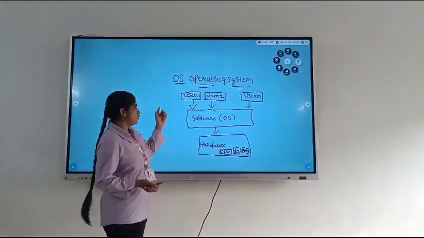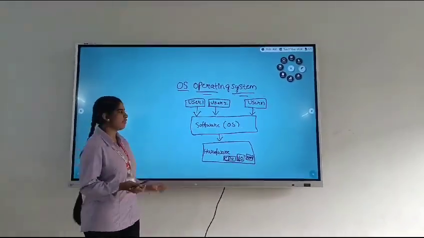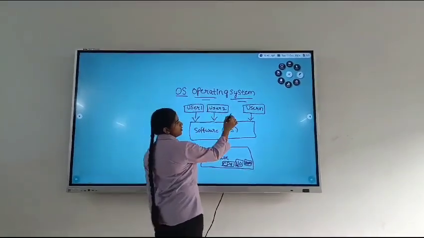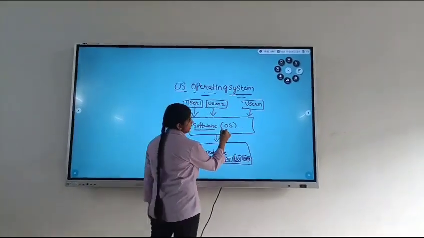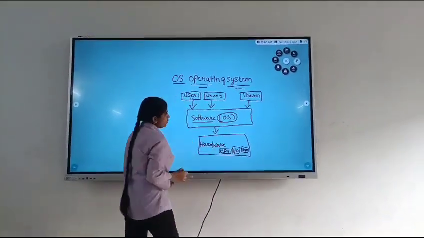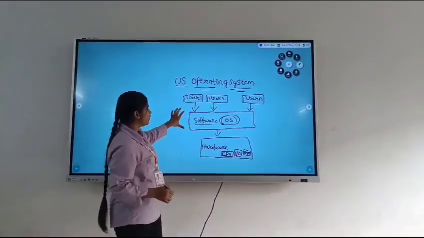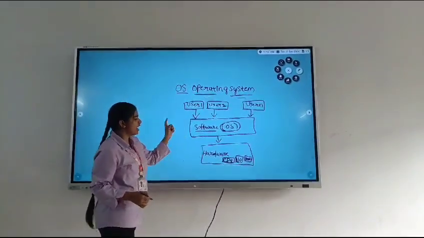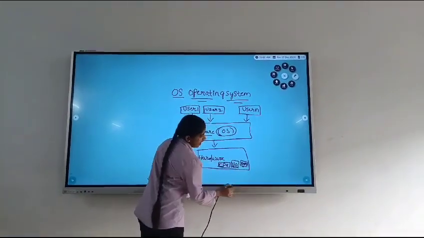So here is a flow chart which we can use to understand the operating system effectively. So there are n number of users, user 1, user 2 and user n. So this is the software package, nothing but the operating system. And this is the hardware. So why do we call it an interface between the user and hardware? Because this software helps us to interact with the hardware like CPU, input outputs and RAMs.